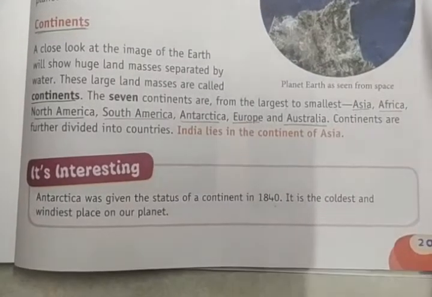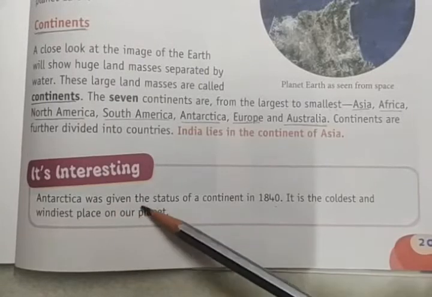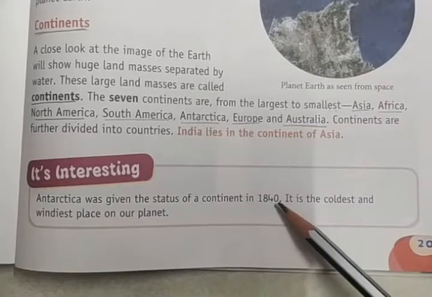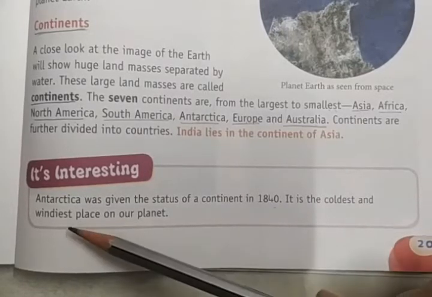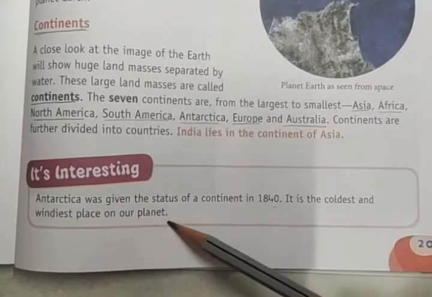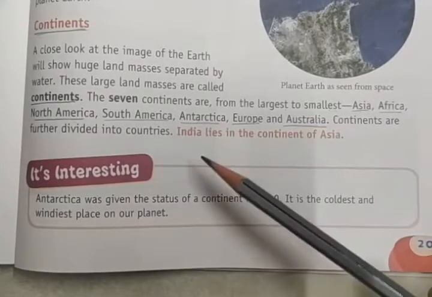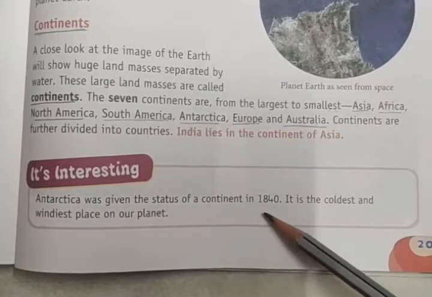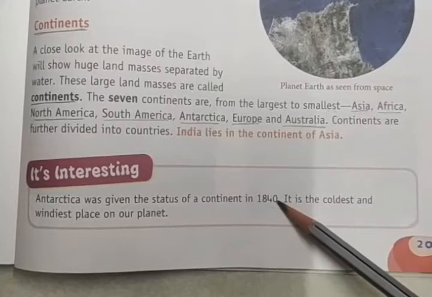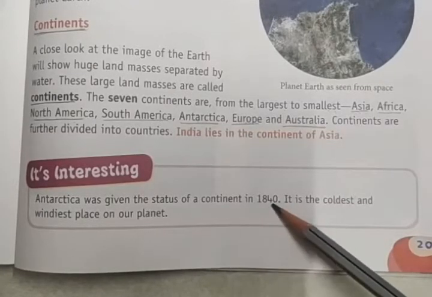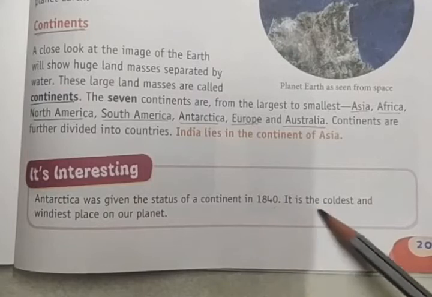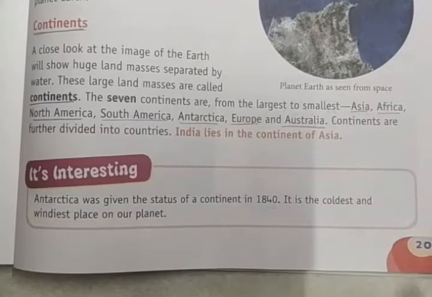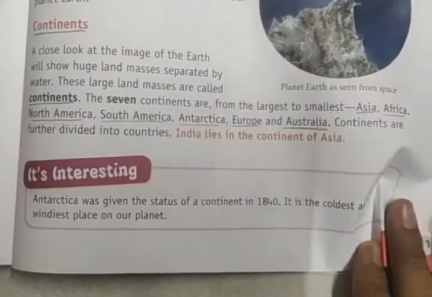Interesting: Antarctica was given the status of a continent in 1840. It is the coldest and windiest place on our planet.